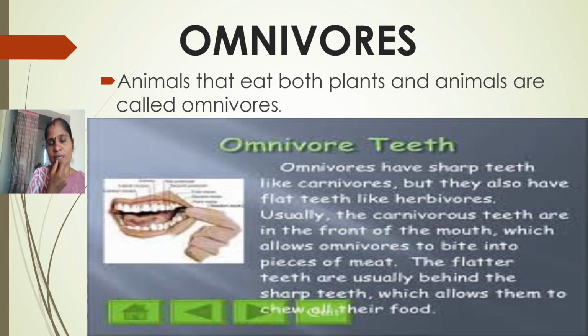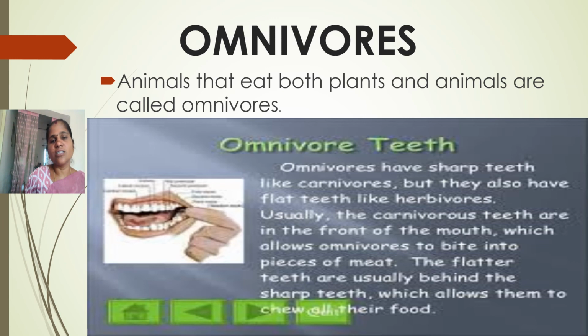Broad teeth will be there, and strong grinding teeth also at the back of the jaws. These are the special features of omnivores. The carnivorous teeth are in the front of the mouth, which allows omnivores to bite into pieces of meat. So the carnivorous teeth help to bite and tear the meat, and for how we eat normal general food, we use the same teeth that herbivores have, the front four teeth.